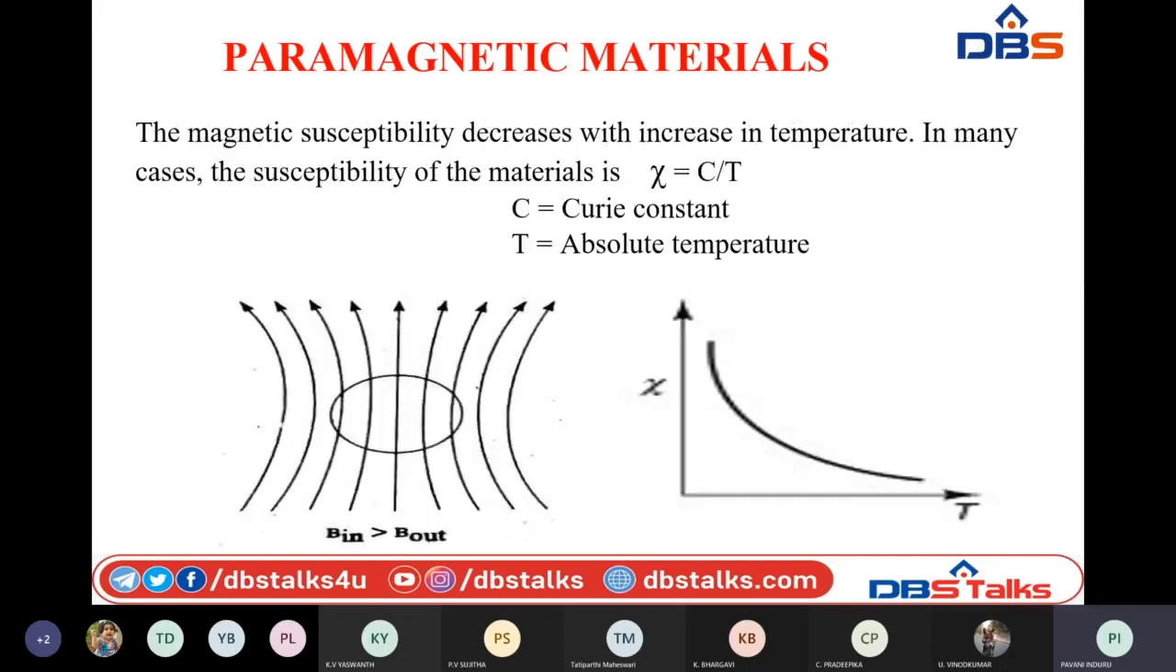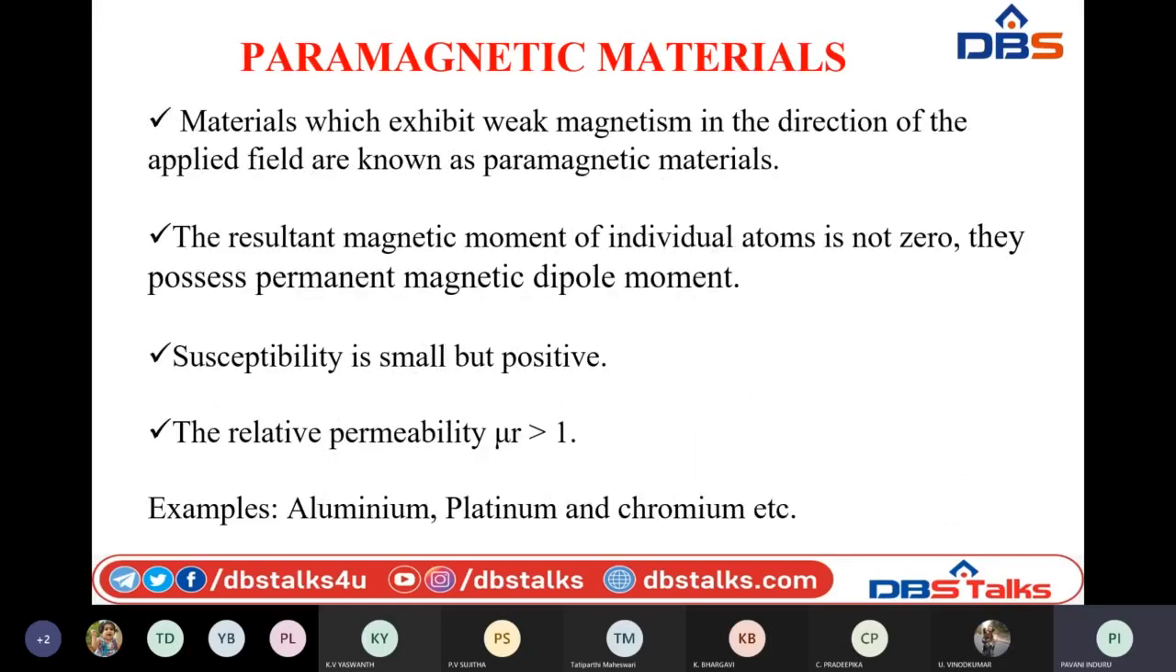This is the applied magnetic field direction, which is shown perpendicular to the unit surface area of the paramagnetic material. These try to allow some amount of flux through them. That is why they possess some weak magnetism. And the examples of paramagnetic materials are aluminum, platinum, gold, silver, chromium, etc.